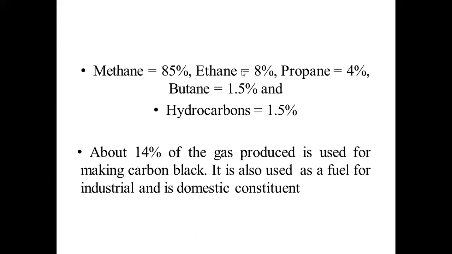This composition is very important in the external examination. Methane is around 85%, ethane 8%, propane 4%, butane 1.5%, and other hydrocarbons 1.5%. So this is the composition of the hydrocarbons in natural gas, with methane existing in the major portion at around 85%. About 14% of the gas produced is used for making carbon black. It is also used as a fuel for industrial and domestic purposes.